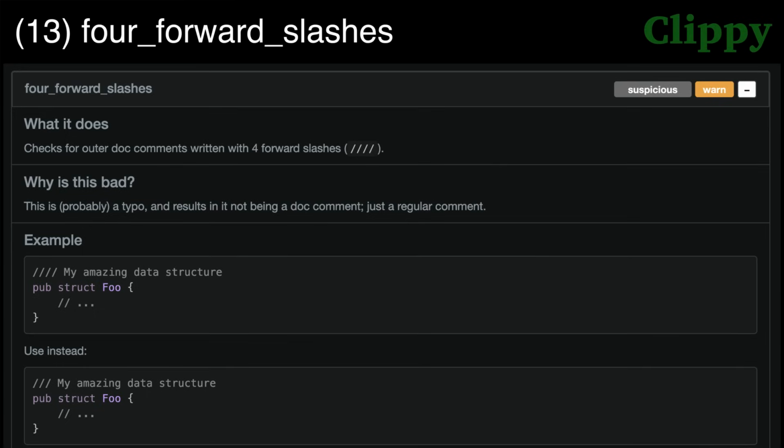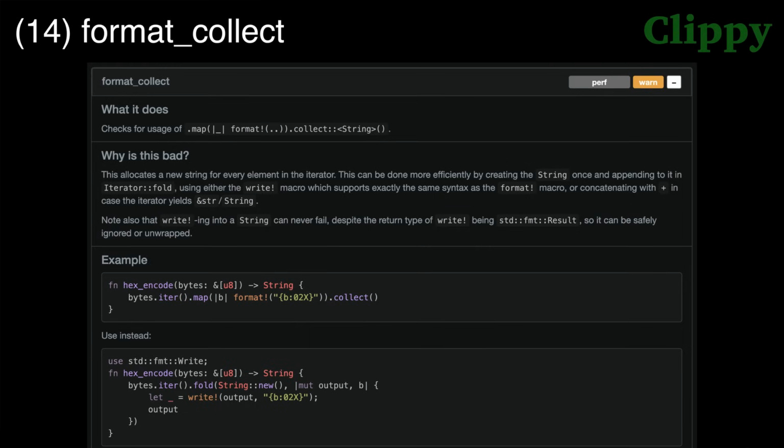Lint 13, 4 forward slashes. This warn by default lint checks to see if you accidentally used 4 slashes for your doc comment instead of 3 slashes. Lint 14, format collect.